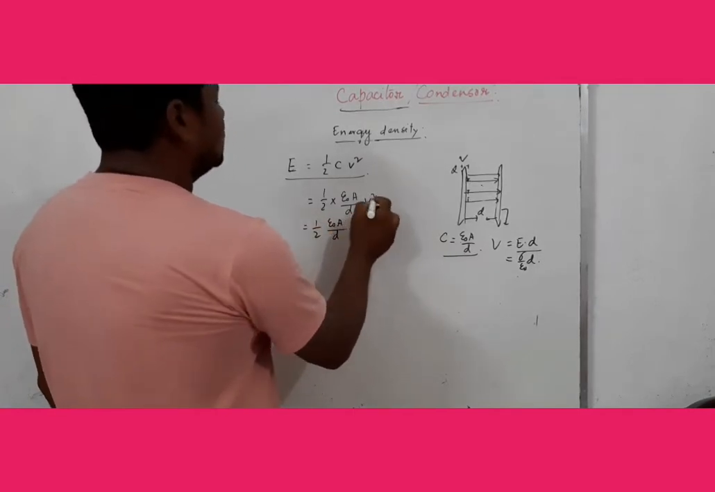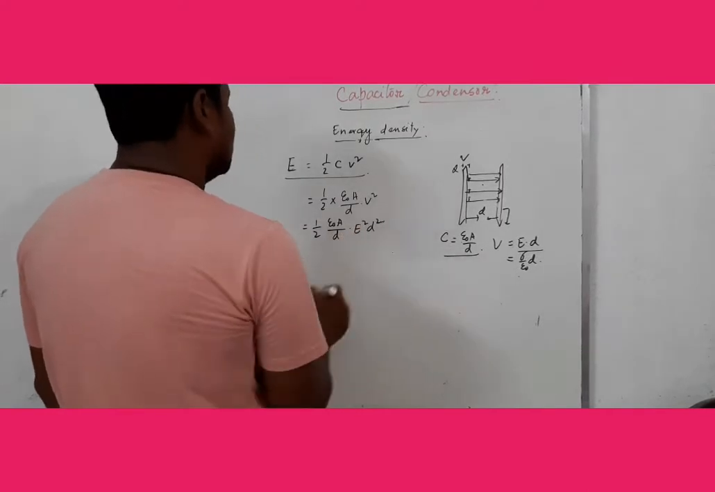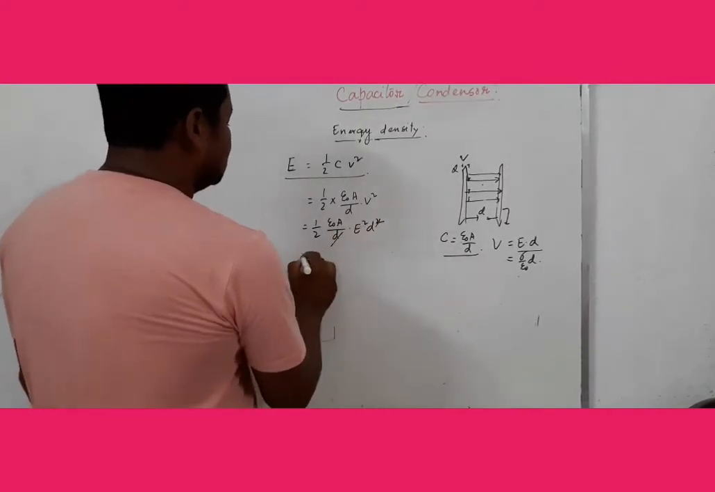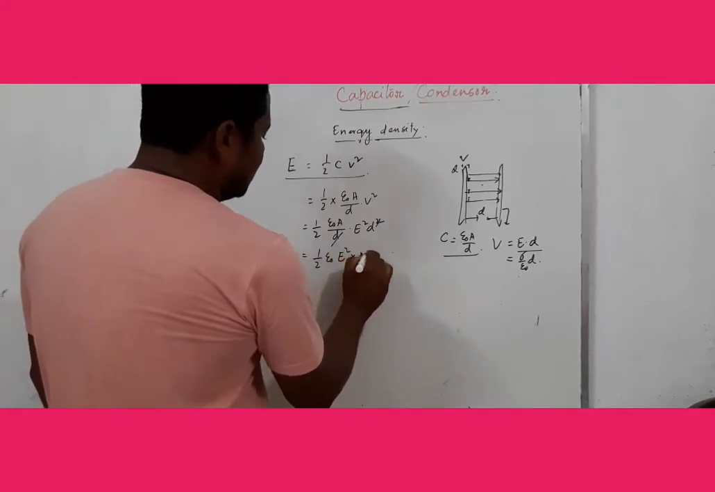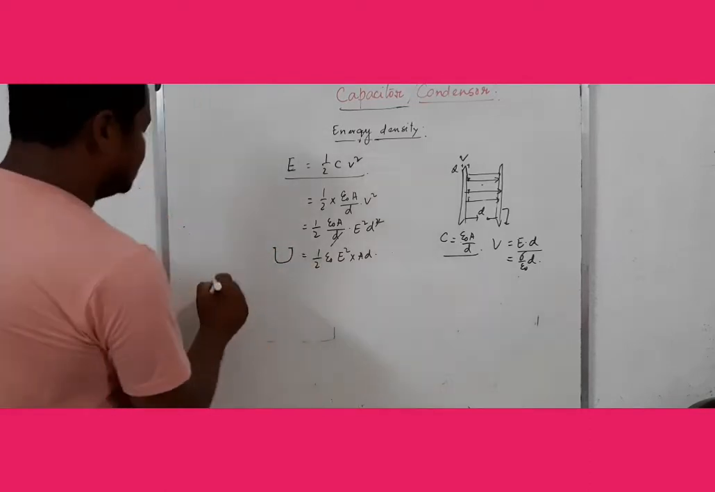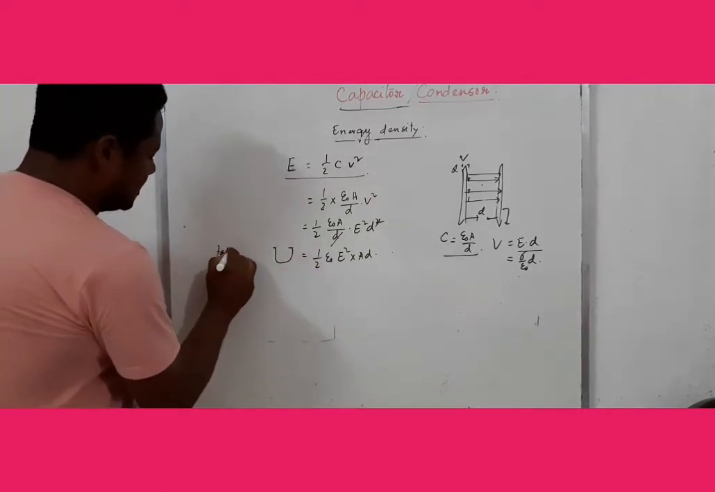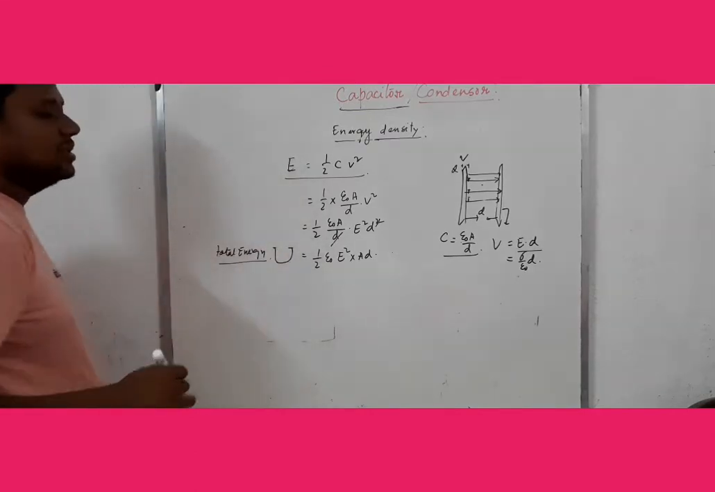We use this voltage in the form of energy, that is E square D square. Now the formula is half epsilon 0 E square into AD. That is, we take the total energy. What is energy density?